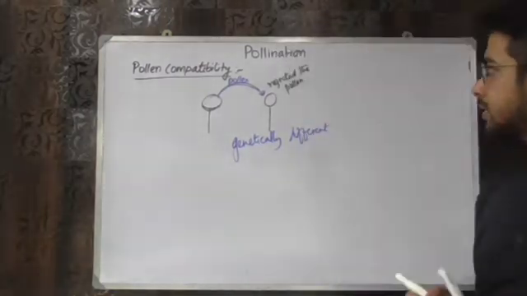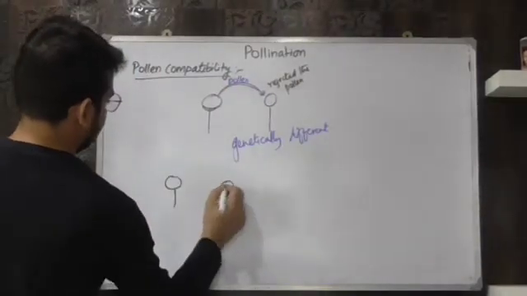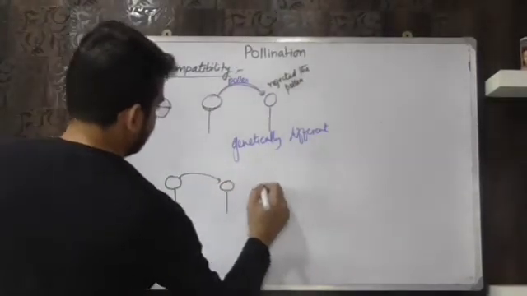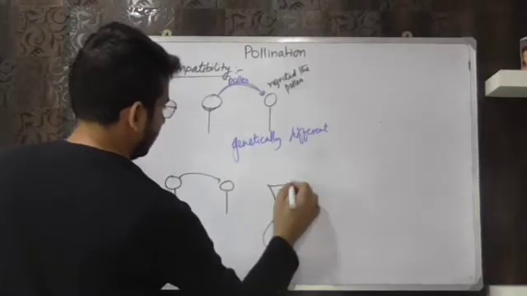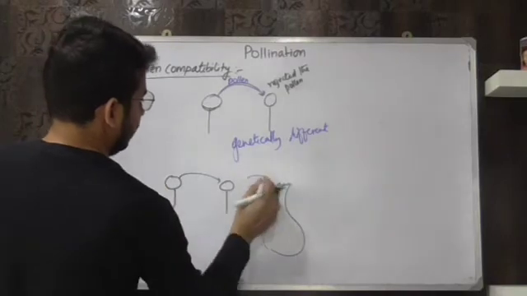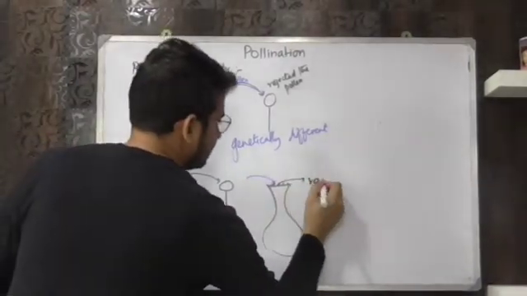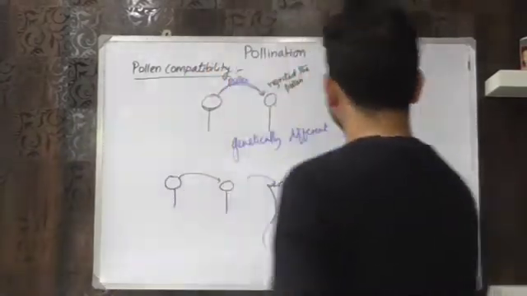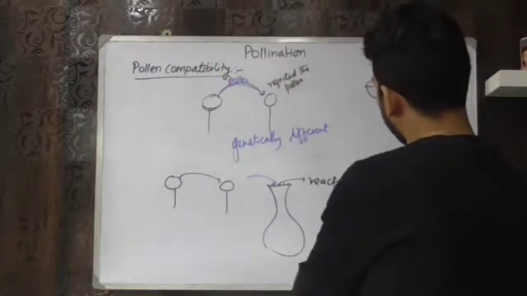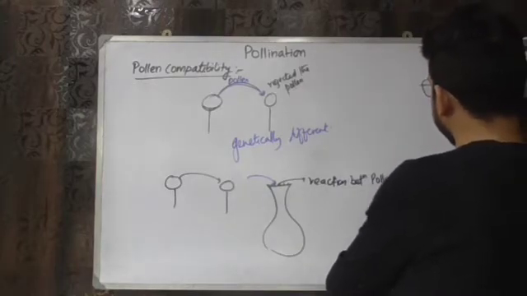What are the reactions? When the pollen reaches the stigma, suppose यहाँ से pollen यहाँ आया, तो अगर मैं structure बनाऊँ, you will see kind of structures like this. So the pollen reaches here, it lands here, and then there is a reaction between the pollen and stigma.